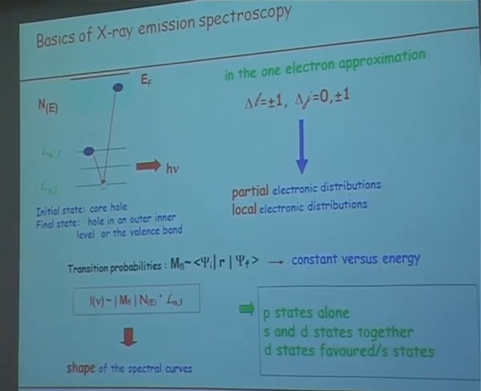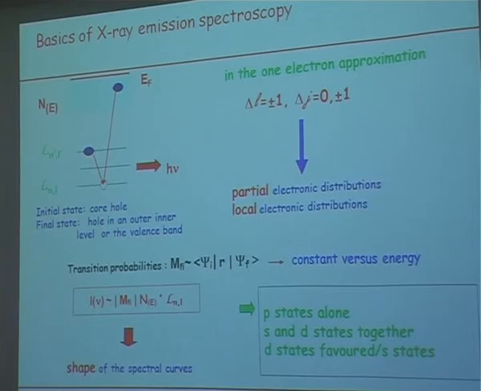And of course, it is possible to compare the experimental data with theoretical calculations of partial densities of states, provided you broaden them to account for the lifetime of the inner hole, which is involved in the X-ray emission process, and provided you account also for the instrumental function of the spectrometer.